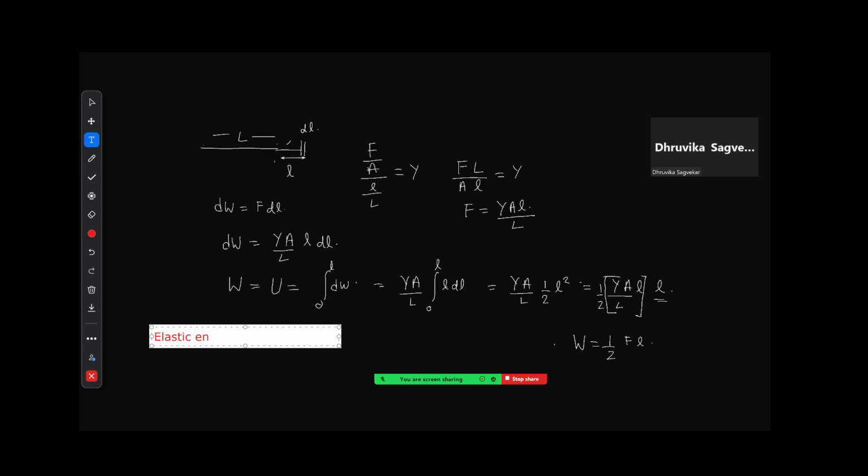So in simple verbal terms, we can say that elastic energy or work done will be equal to half into force into extension. Okay, is this clear? Yes sir. So we now know the elastic energy in a substance, correct? All right.